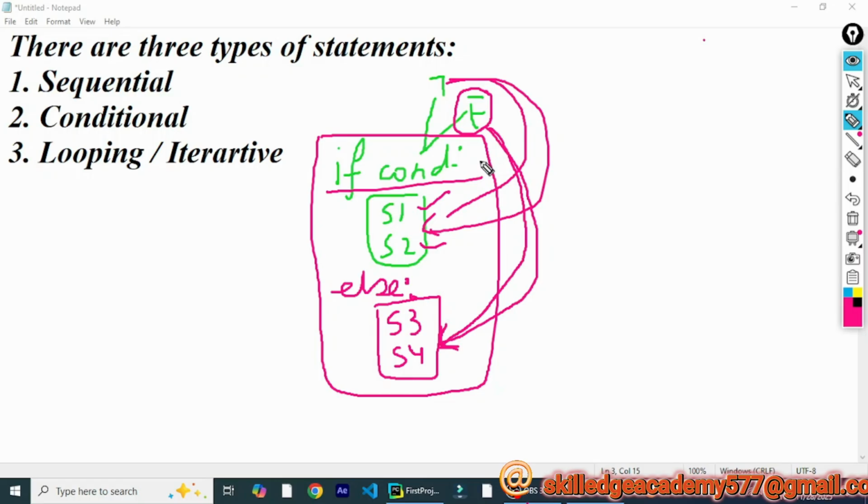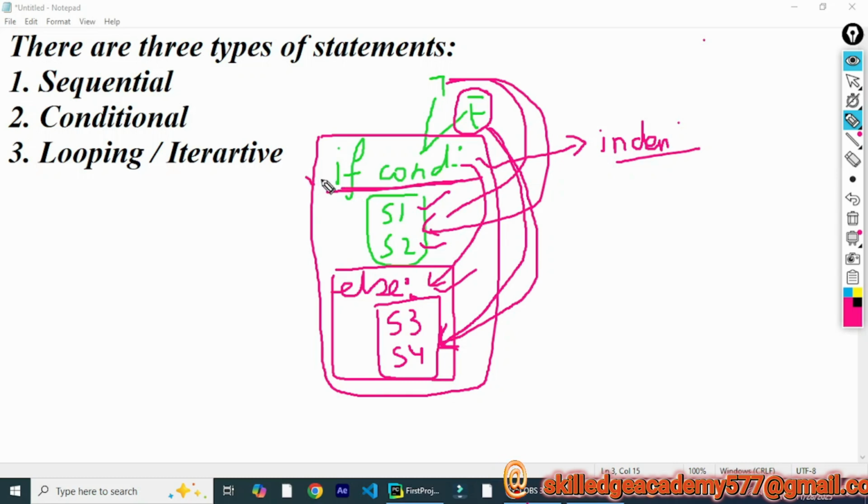Please note that an if statement can exist independently, without defining the else block, whereas the else block cannot exist independently. It is always present along with the if condition.